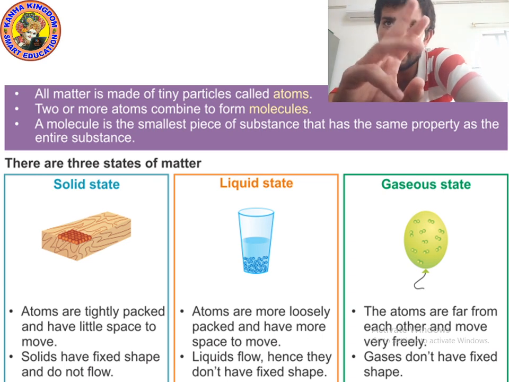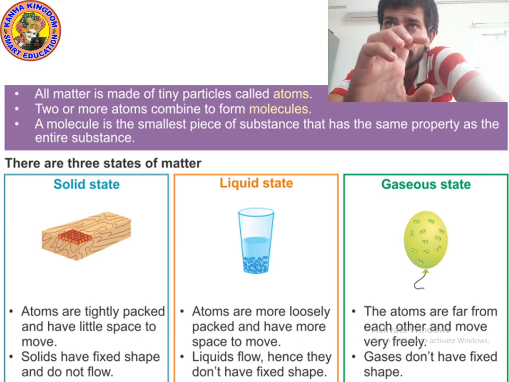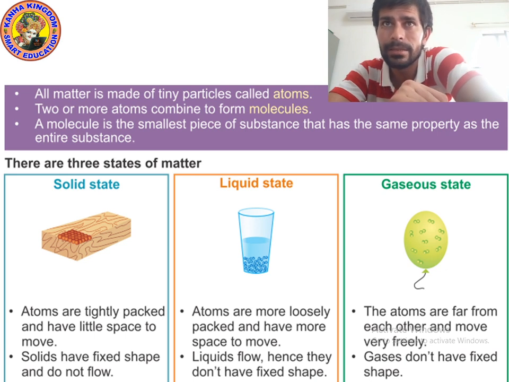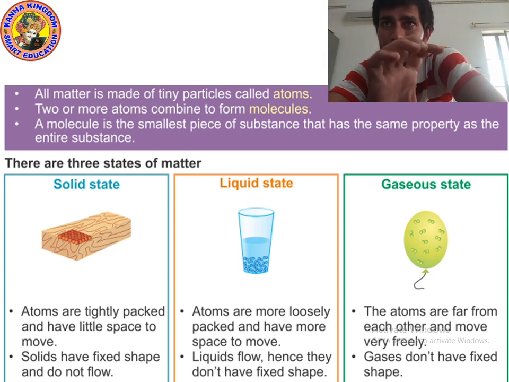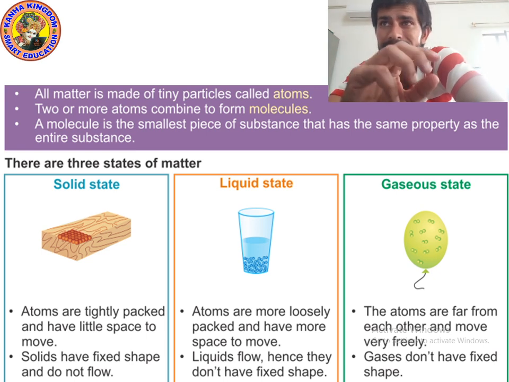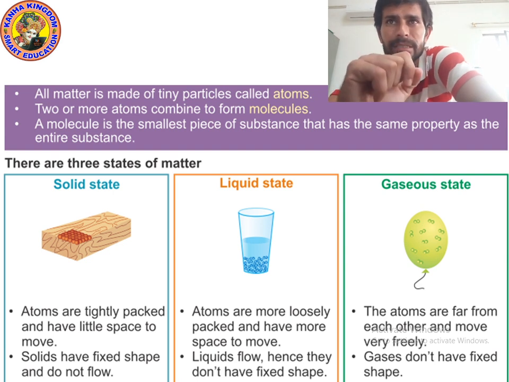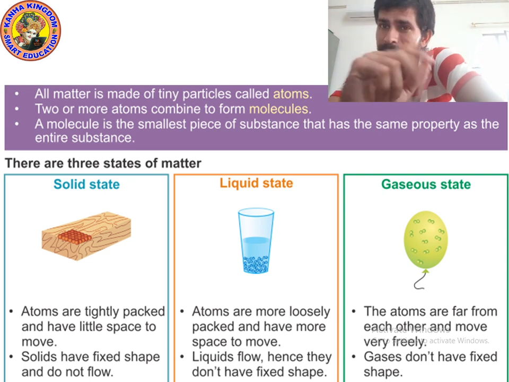When two or more atoms combine, they form molecules. So what is a molecule? A group of atoms is known as a molecule. A molecule is the smallest piece of a substance that has the same property as the entire substance. Suppose I have a stone and I break it, then the small piece of that substance will be a molecule, which has all the same properties as the entire stone.